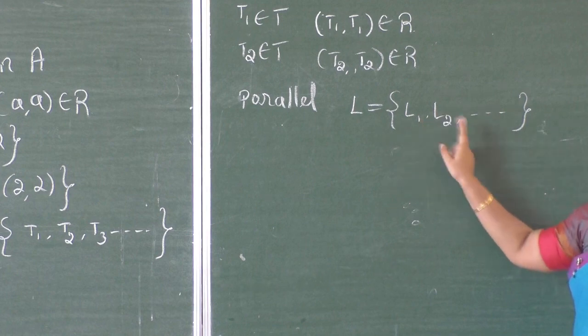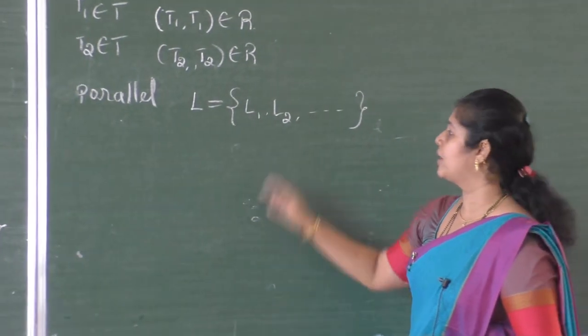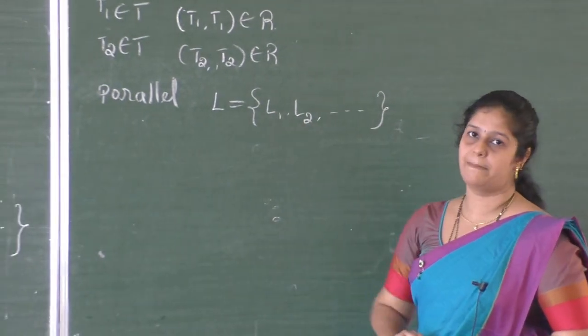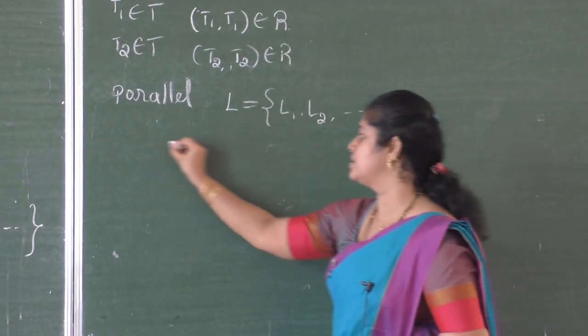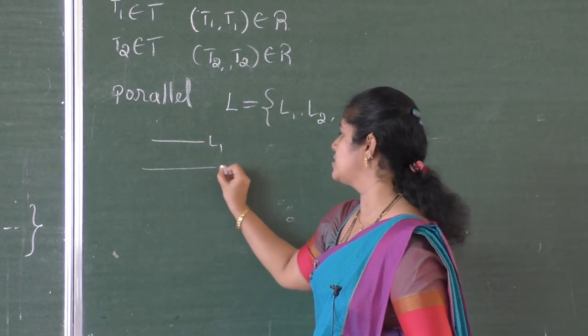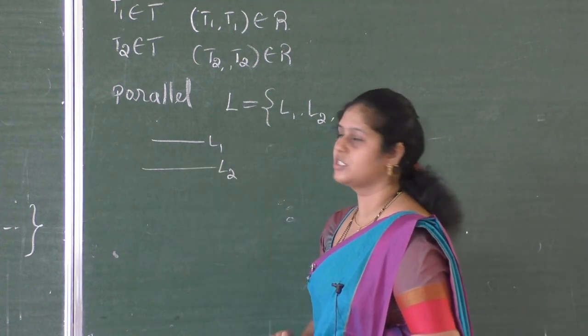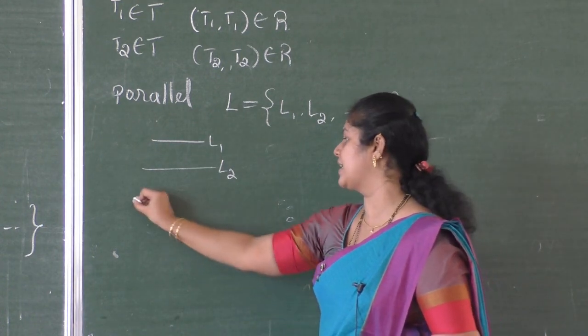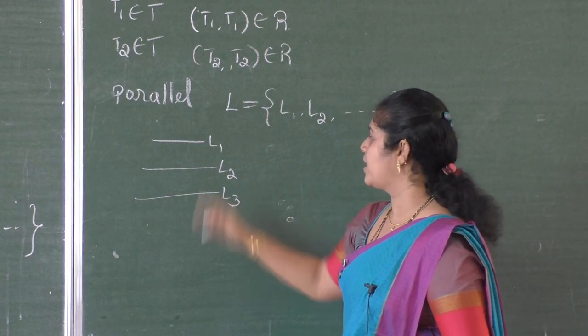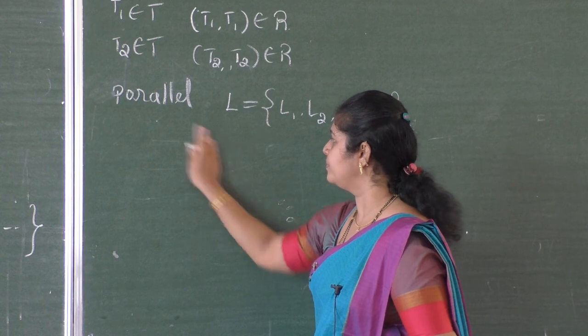Two lines are related if they are parallel. That means L1 is a line, and this is L2, then L1 and L2 are related because these two lines are parallel. Similarly, you can take L3, so L1, L2, L3 are related because they are parallel.